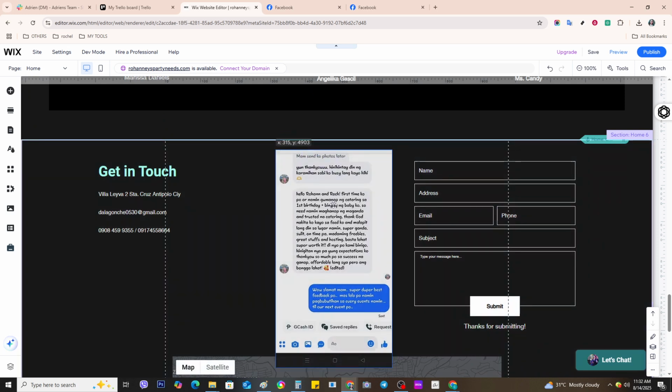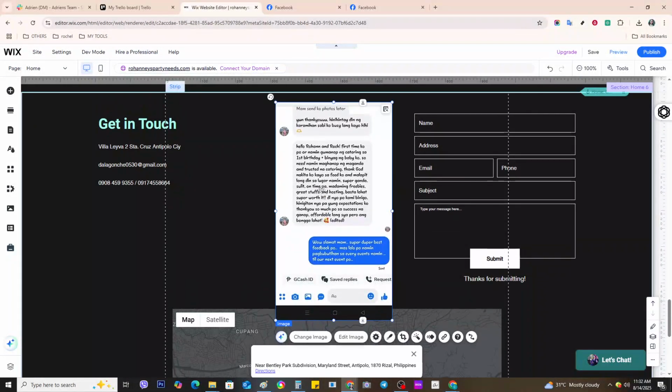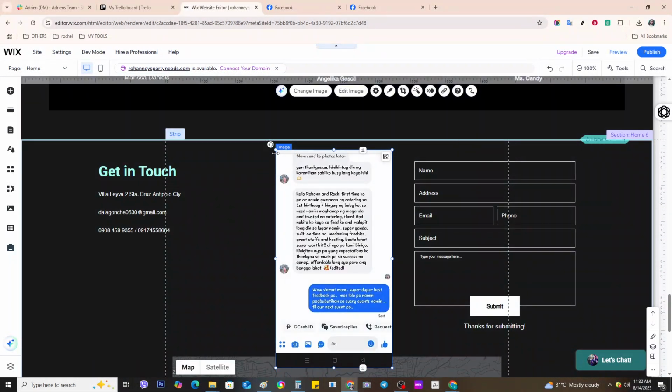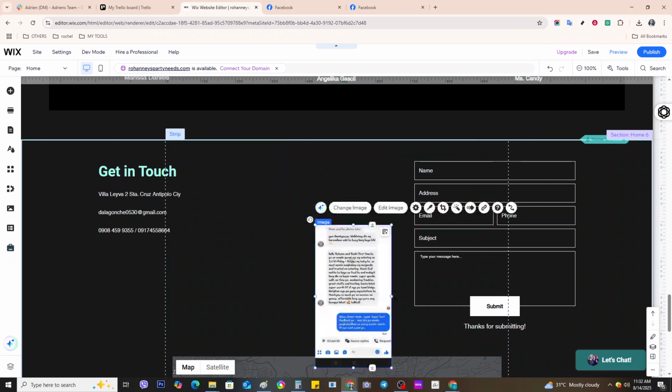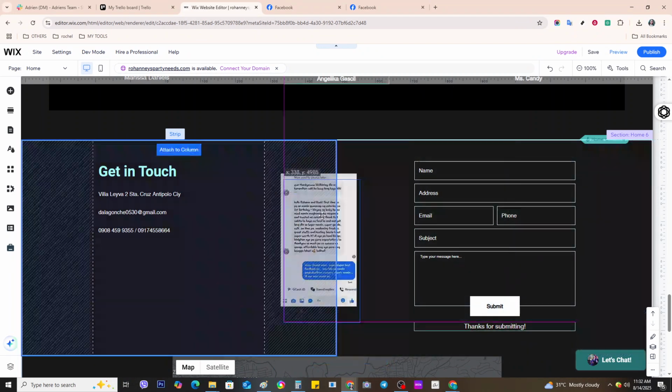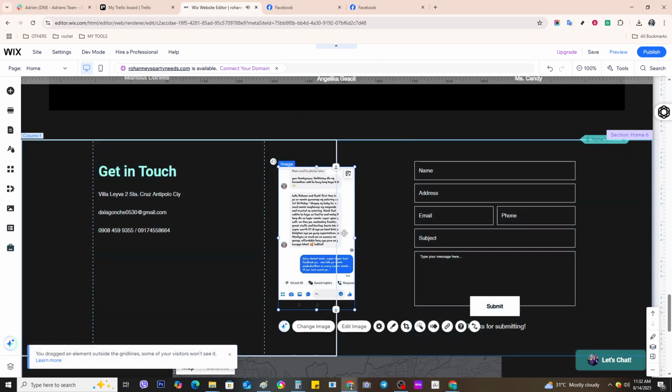With your image now set and selected, it's time to add a link. Look for the link icon, which is represented by a little chain link symbol, or you might see an option like change link. Give it a click and a new link options menu will appear. Here's where you choose the type of link you want for your image.